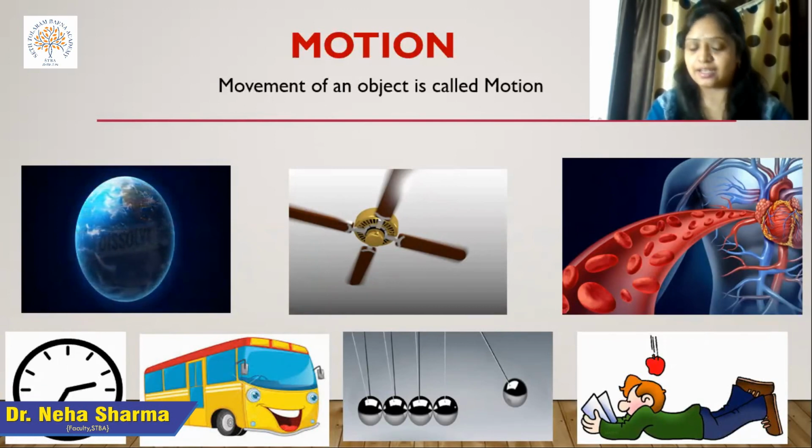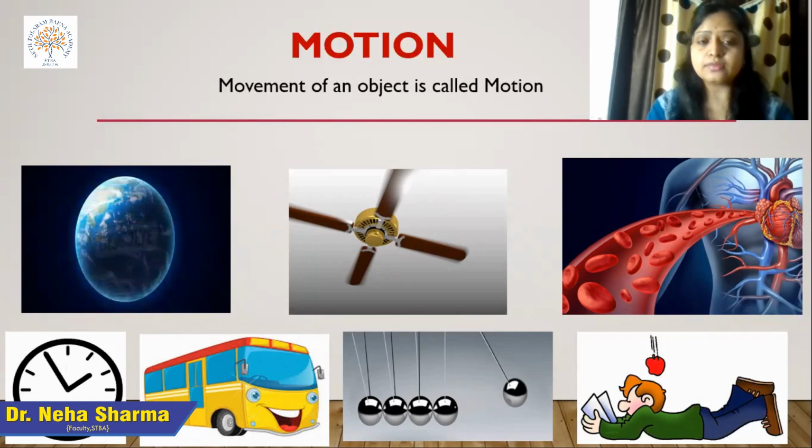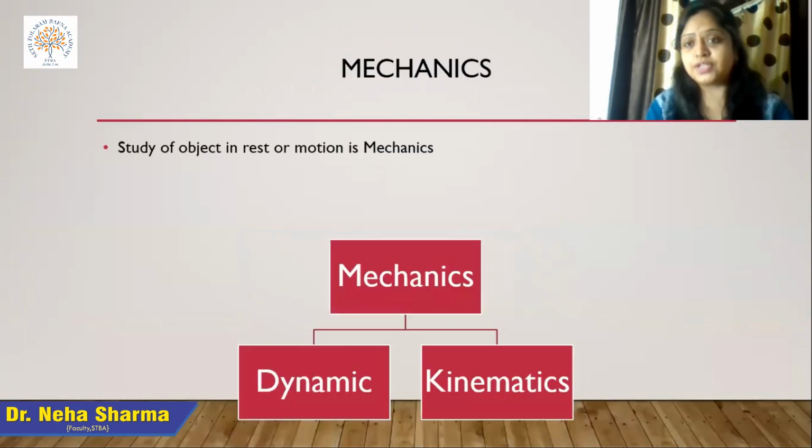Before moving further, I would like to define one more term, that is mechanics. The study of objects in motion or at rest is called mechanics. It is one domain of the subject physics. So we are talking about motion, and the study of motion is known as mechanics. Mechanics has two further branches, that is kinematics and dynamics.